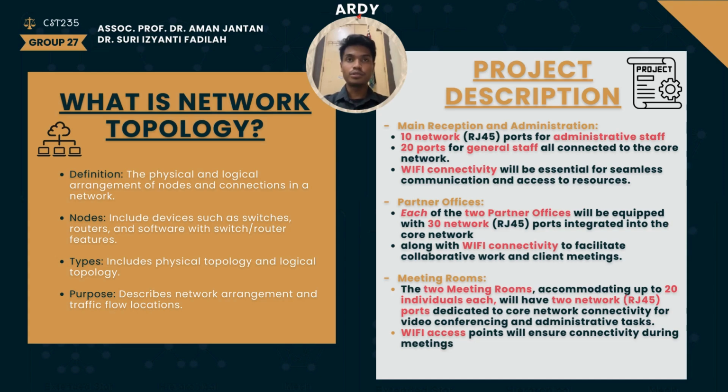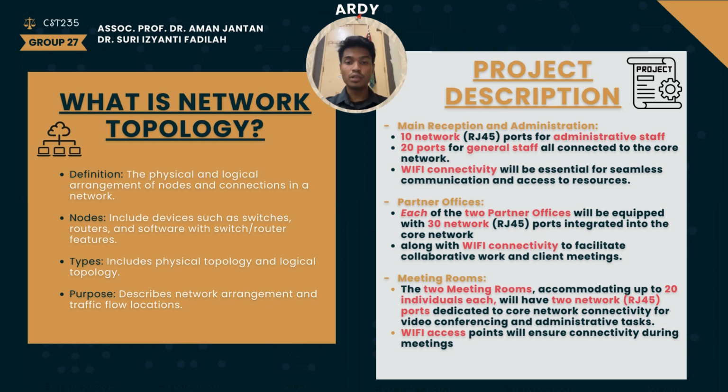Okay, next we will go through the network topology design decision. Before we go through our group project topology, I will first explain what topology is in a simple way. Definition of topology: it is the physical and logical arrangement of nodes and connections in a network. What is a node? Nodes include devices such as switches, routers, and software with switch or router features. Then we have two types of topology, physical topology and logical topology. The purpose of topology is to describe an arrangement and traffic flow location.